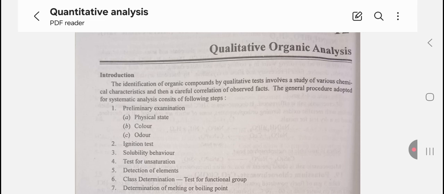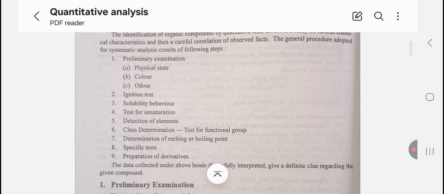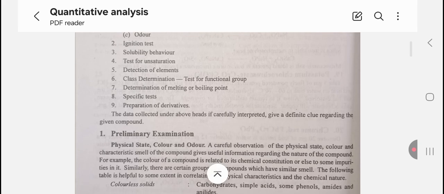First, preliminary examination: first, physical state; second, color; third, odor. Second, ignition test. Third, solubility behavior. Fourth, test for unsaturation. Fifth, detection of elements. Sixth, class determination test for functional groups. Seventh, determination of the melting or boiling point. Eighth, specific tests. Ninth, preparation of derivatives. The data collected under the above heads, if carefully interpreted, give a definite clue regarding the given compound.